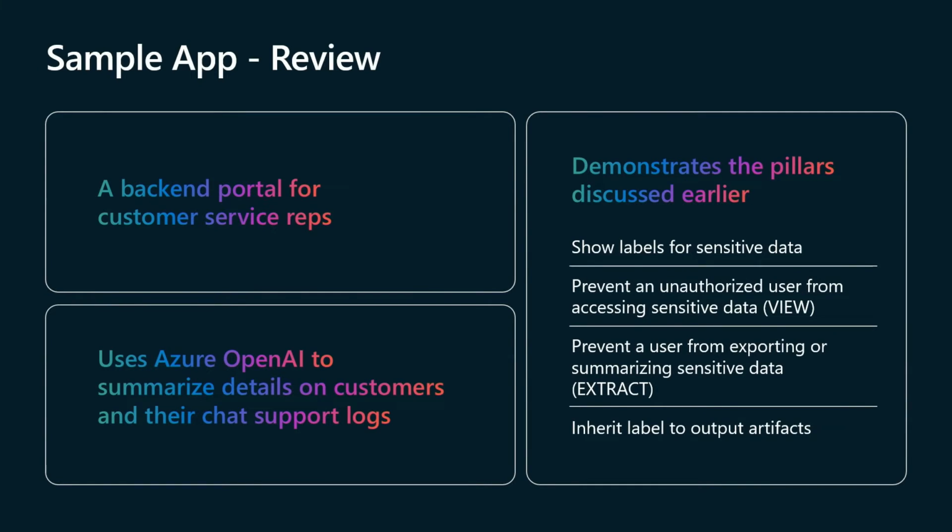And then the pillars we discussed were showing sensitivity labels for sensitive data, preventing unauthorized users from accessing sensitive data at all. Applications should do this. The labels provide just another step, another layer in that defense. Prevent users from summarizing information that they shouldn't be able to summarize. And finally, we demonstrated inheriting the label to the output artifacts.